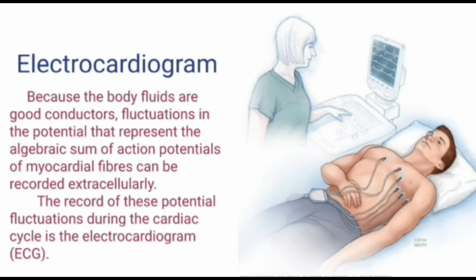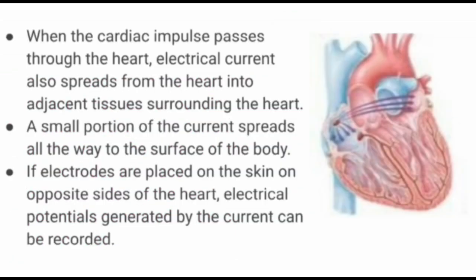Let us know what is electrocardiogram. Because the body fluids are good conductors, fluctuations in the potential that represent the algebraic sum of action potentials of myocardial fibers can be recorded extracellularly. The record of these potential fluctuations during the cardiac cycle is called electrocardiogram, that is ECG.